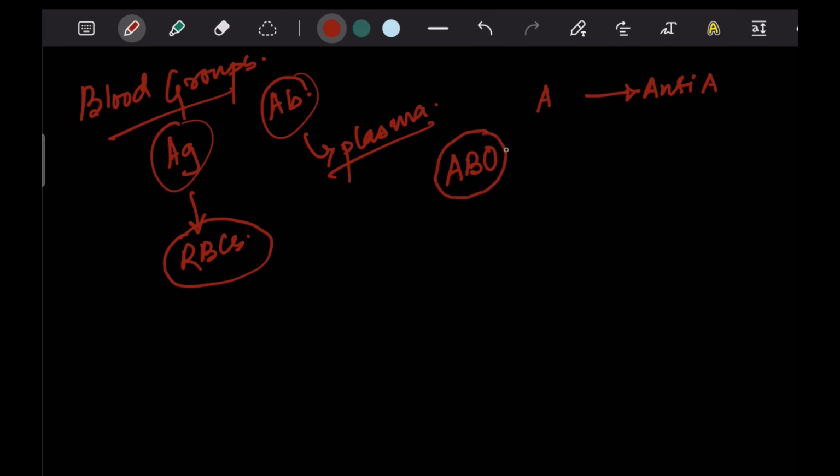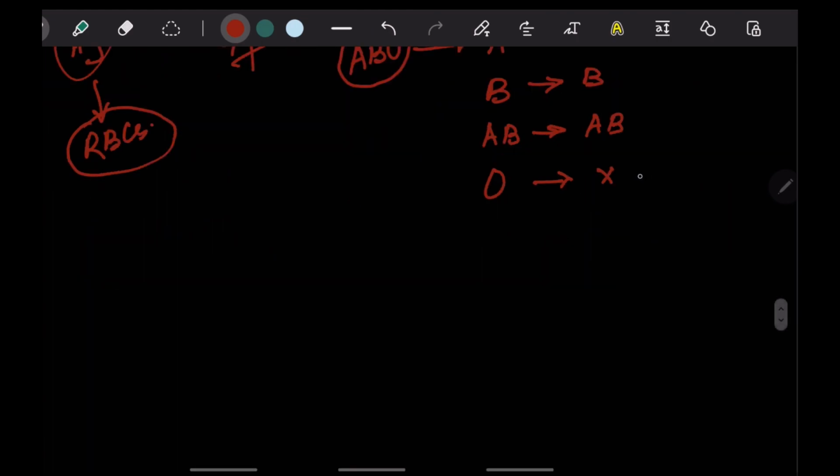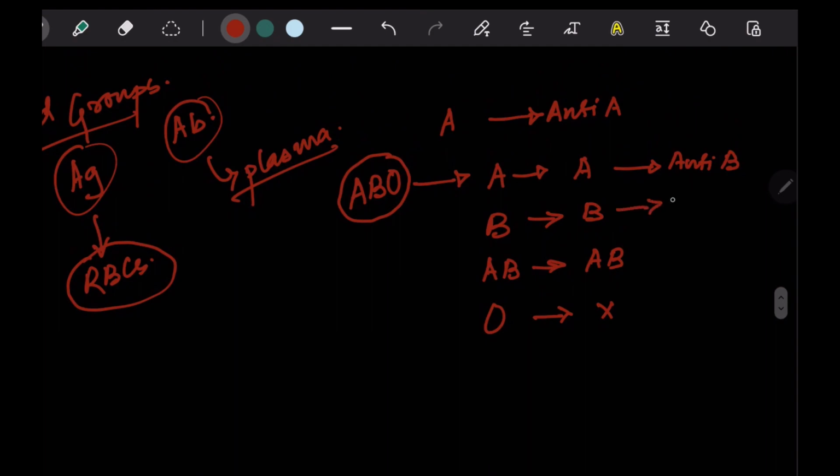According to the ABO system of blood grouping, there are 4 types of blood groups: A, B, AB, and O. Now this A blood group has A antigen in its RBC, B has B antigen, AB has both A and B antigens, and O has no antigen on its RBC. Now this A blood group has the anti-B antibody in its plasma. The B blood group has anti-A antibody in its plasma.